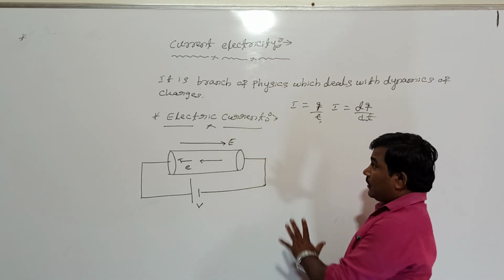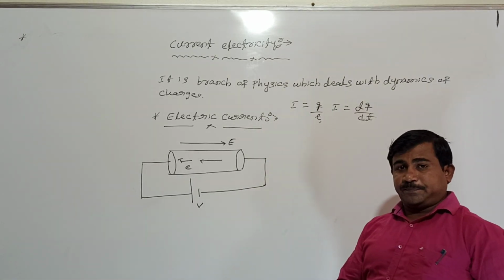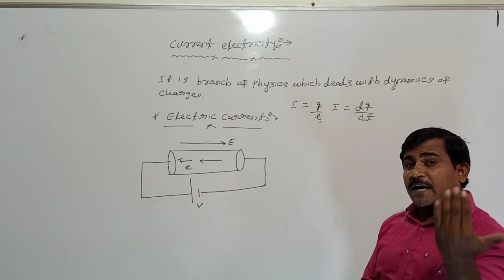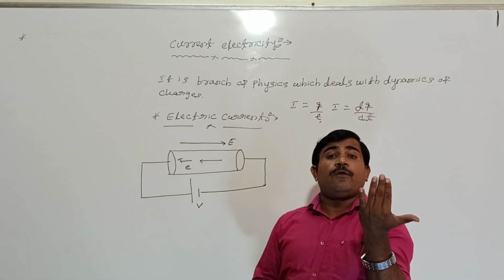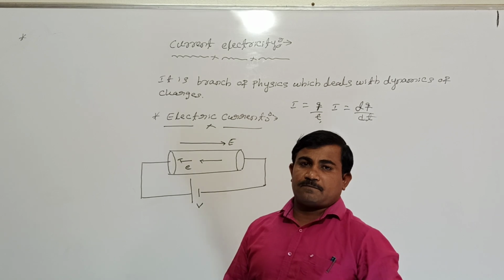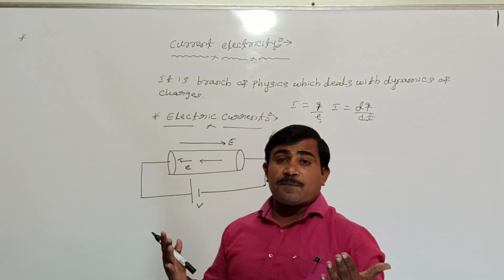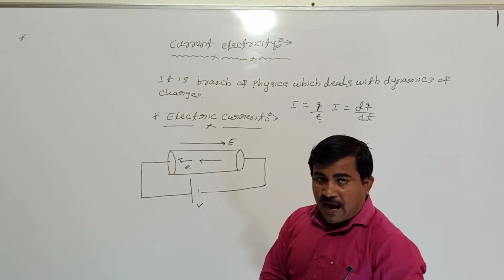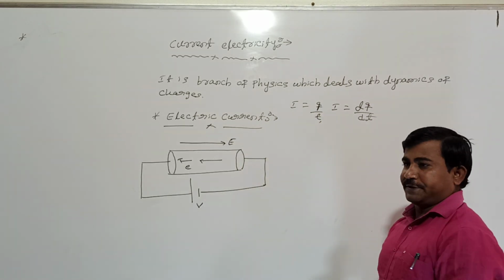What is it? This current may be steady current. The current is said to be steady if the rate of flow of charges remains the same with time. I mean, the rate of flow of charges does not change with time. That current we are calling steady current.